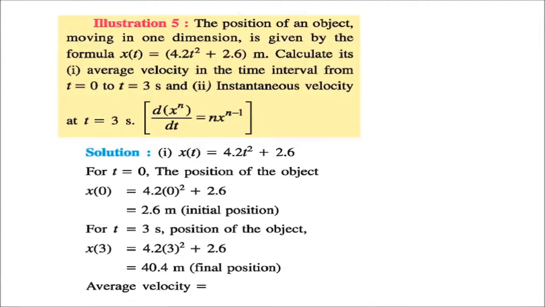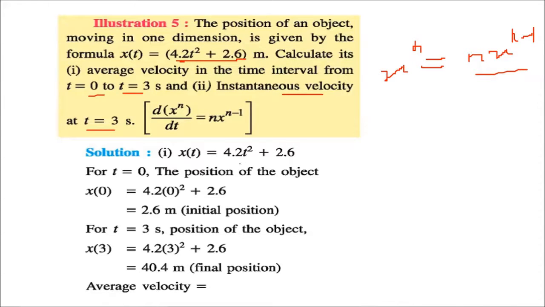Now the position of an object moving in one dimension is given by this equation. This is x(t) equals 4.2 t square plus 2.6. We have to calculate its average velocity in the time interval from 0 to 3, and the instantaneous velocity at t equal to 3. So simply we know that the differentiation of x to the power n is n x to the power n minus 1. We'll use this formula.